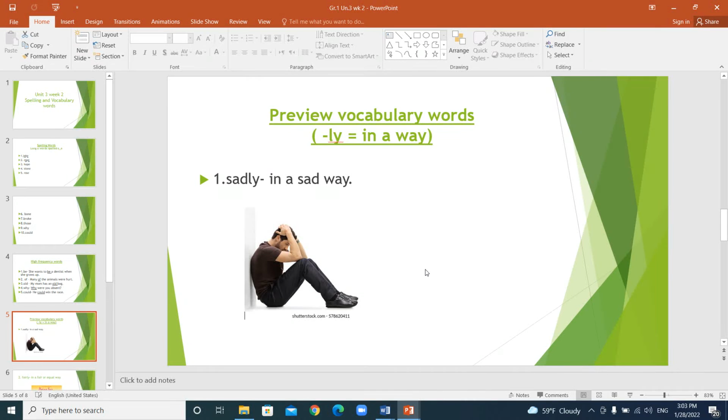Here, we said when we add ly at the end of a word, it means in a way. Okay? Sadly, in a sad way. We can say the man is sitting sadly. That means he's sitting in a sad way.